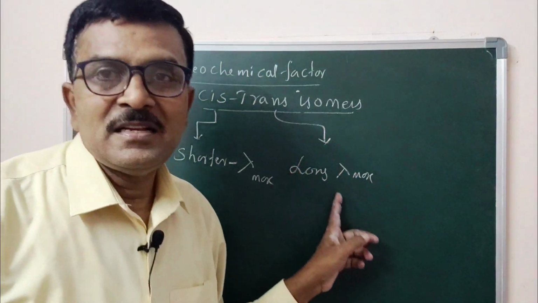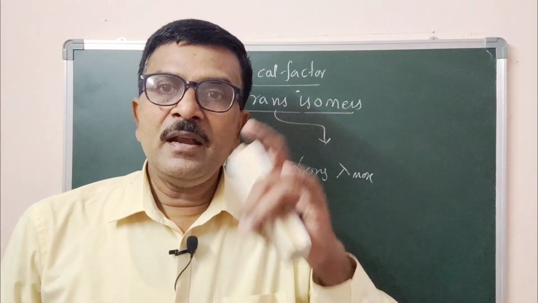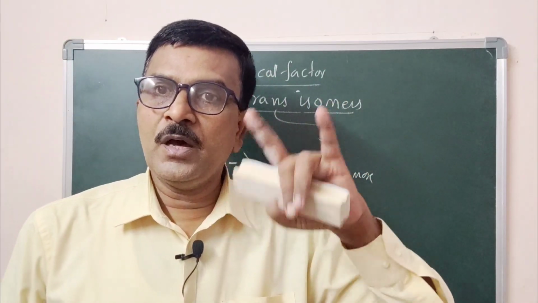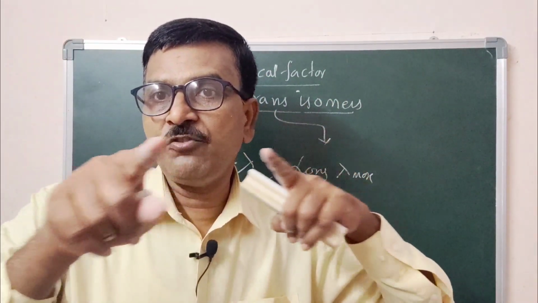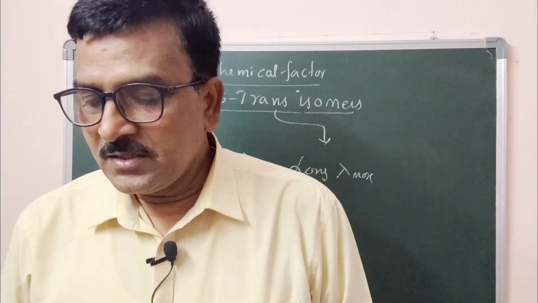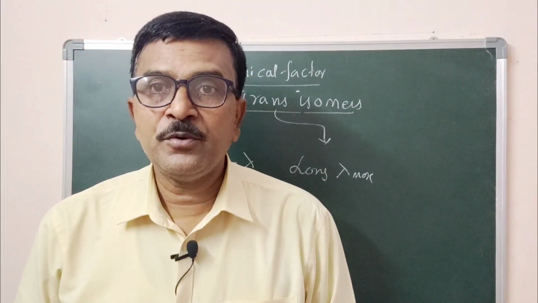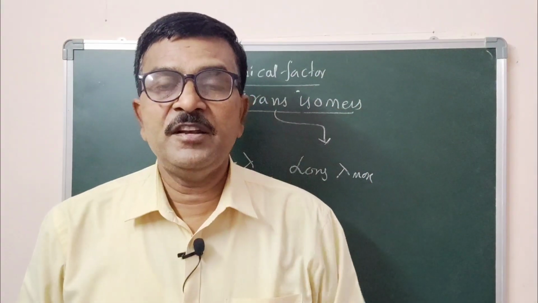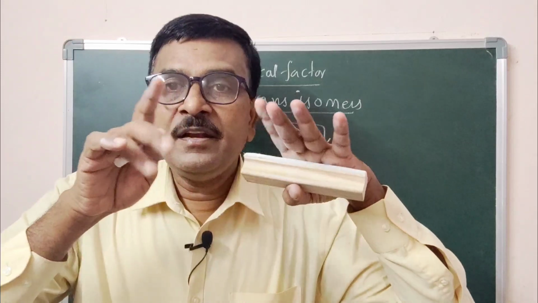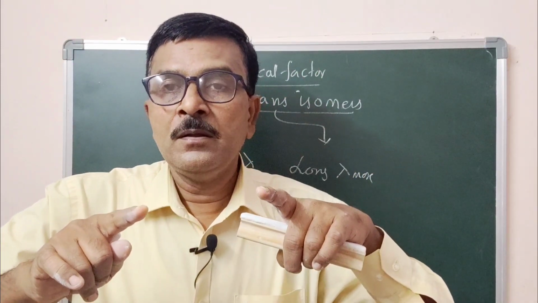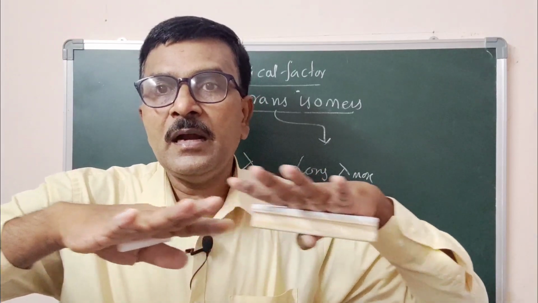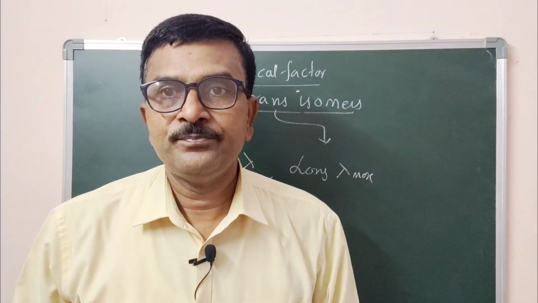Now coming to the trans isomer, where the two highest priority groups are opposite with respect to each other. The groups attached in the trans isomer are opposite to each other. There is no steric repulsion between the groups, which means in the trans isomer the molecule lies perfectly coplanar.